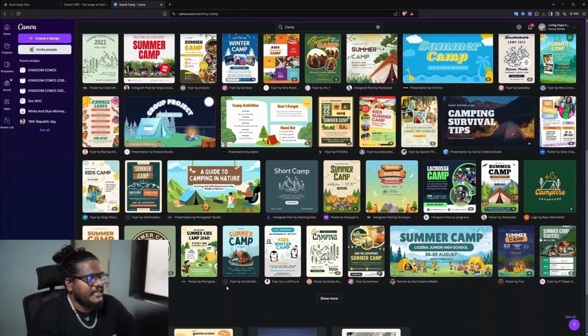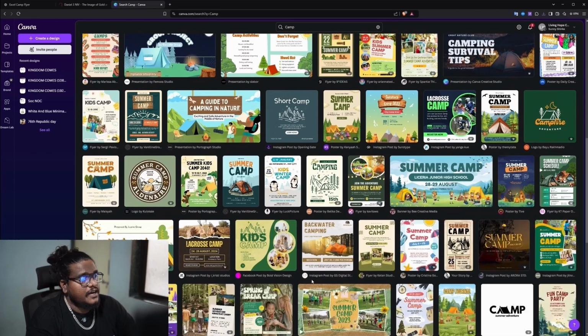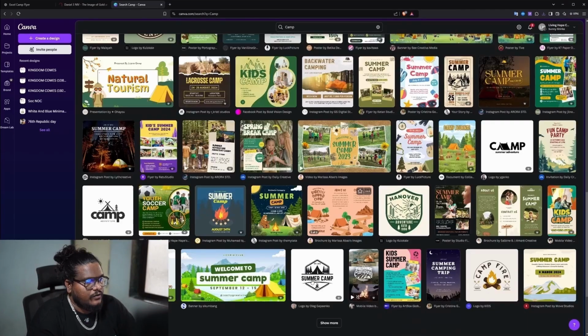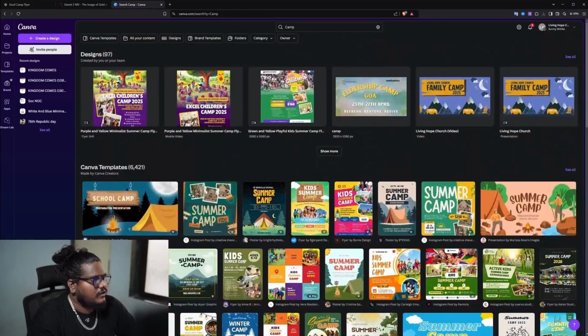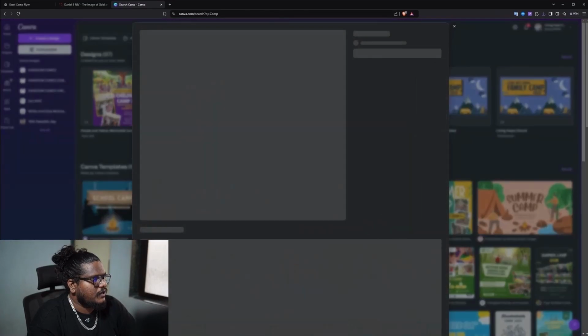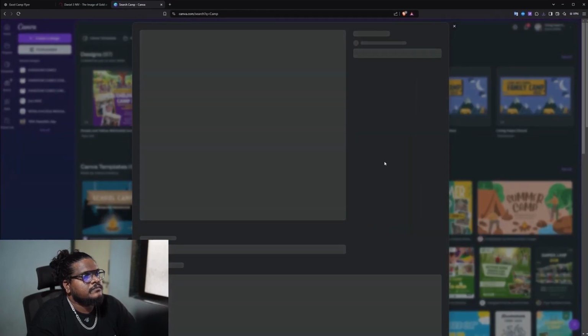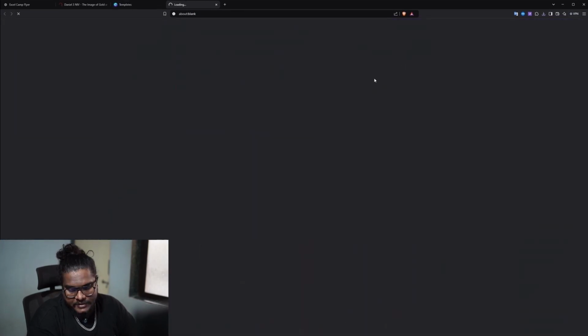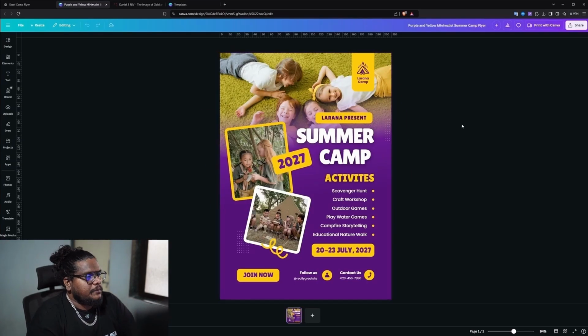These are preset designs you can pick up and just start editing. There are tons of them. We'll go ahead and select one of these designs. I'll select this one. As you can see over here, you can just go and customize this template. So that's the preset generated.